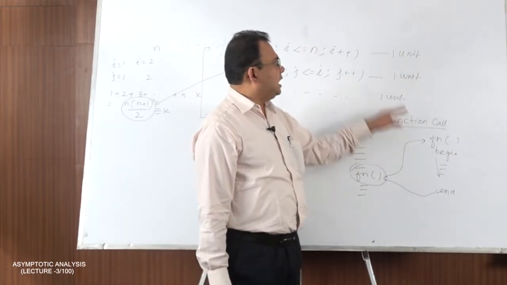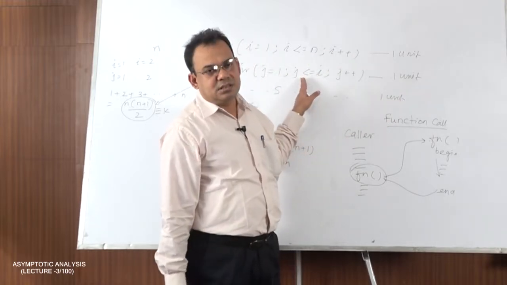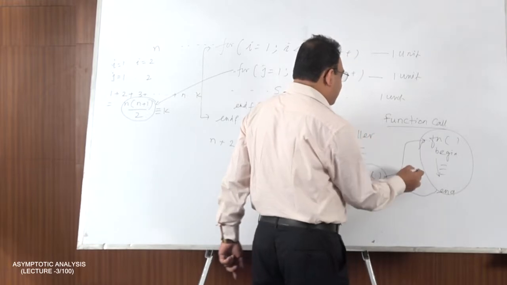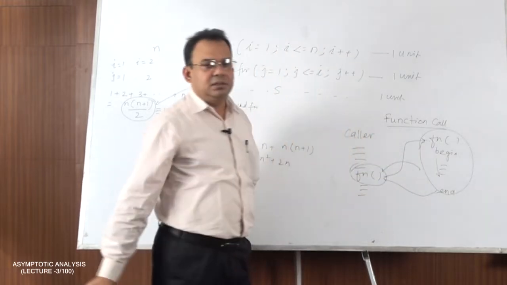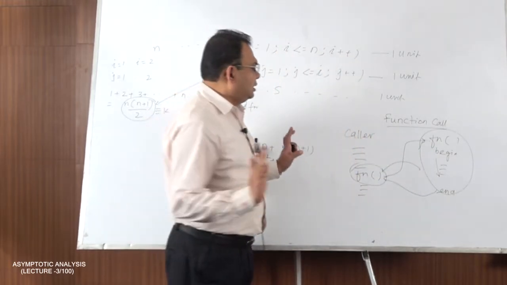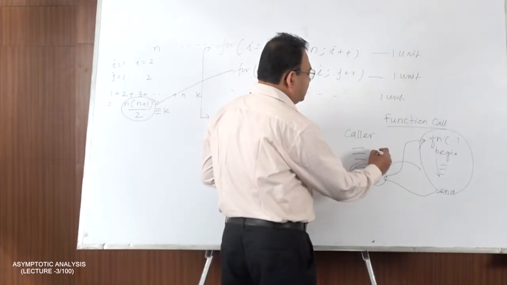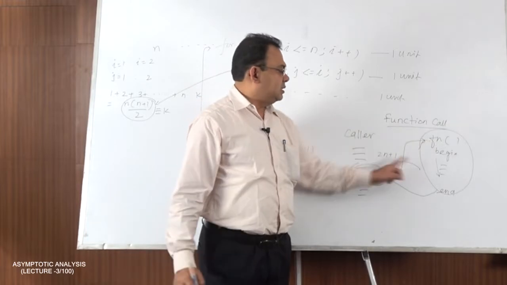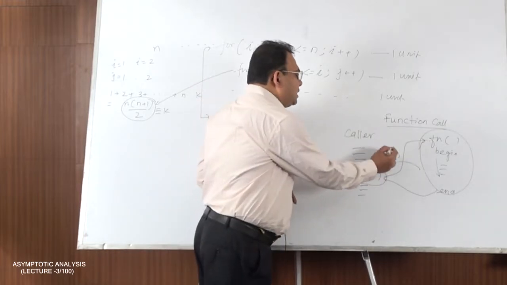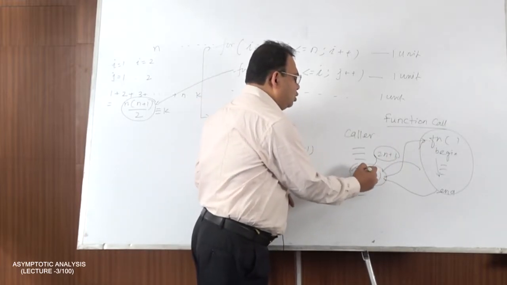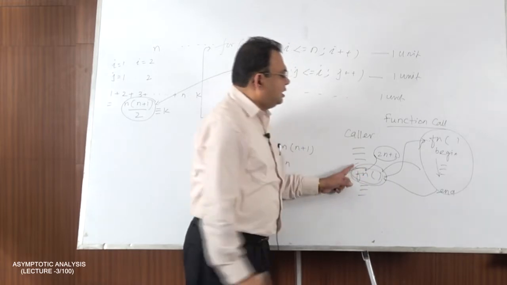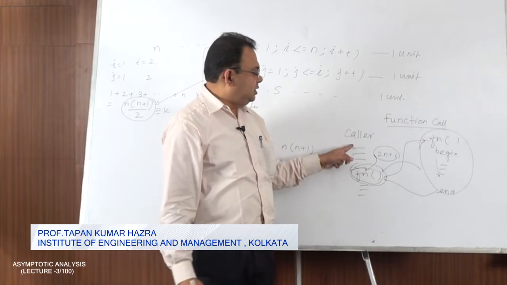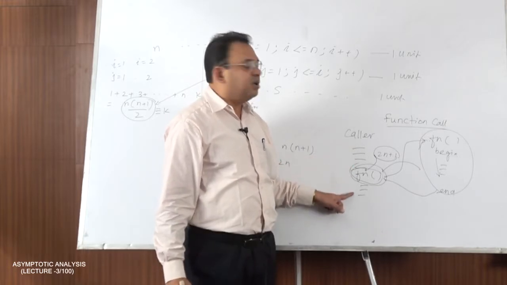We will apply the same techniques which we have discussed earlier, and that analysis result will be substituted in the calling statement. Suppose the analysis result is 2n plus 1, for example. So we will substitute this analysis result here. This is not a basic step, rather this will take 2n plus 1 units of time, and these others are all basic steps requiring 1 unit of time.